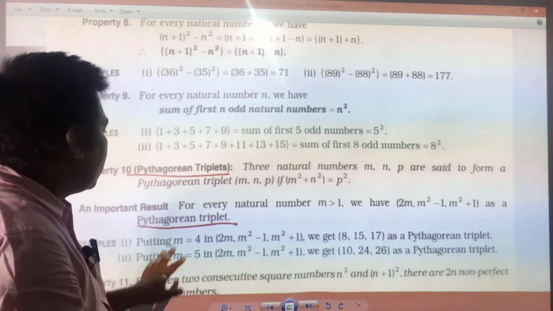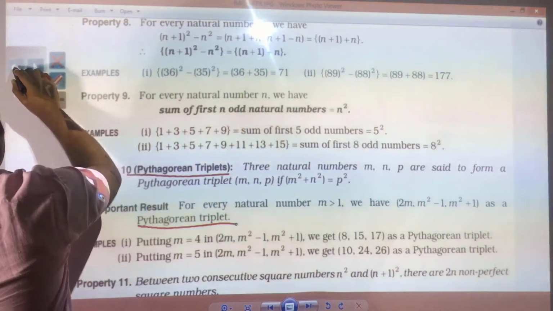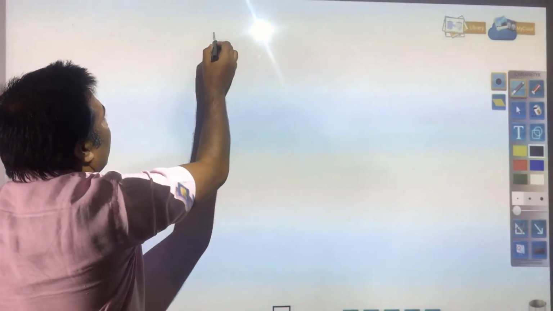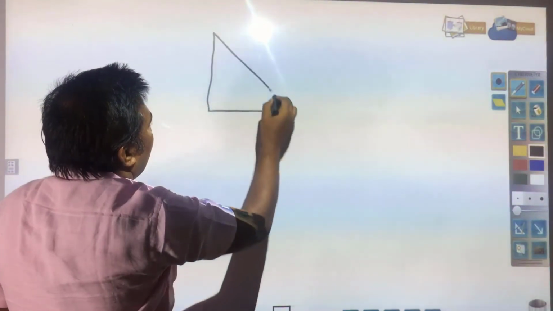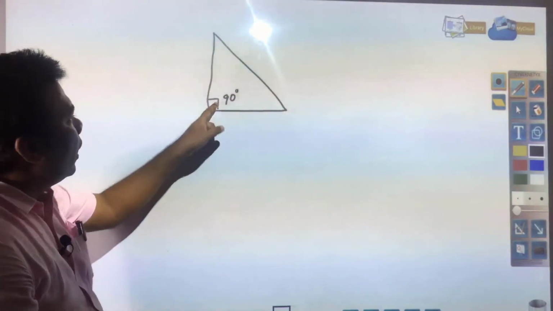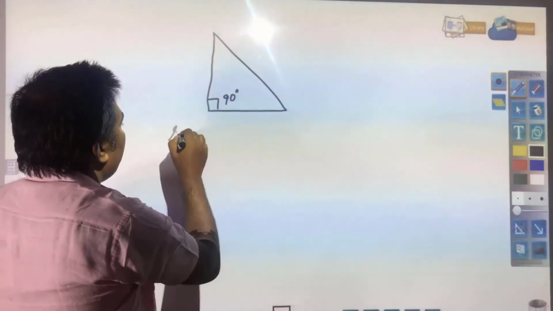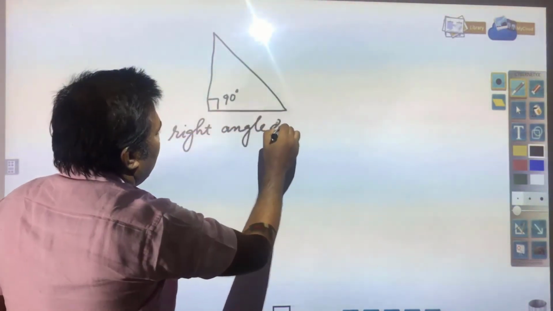Just try to understand what a Pythagorean triplet is. Suppose you have a right angle triangle. I hope you know what a right angle triangle is: one angle must be 90 degrees. Any triangle with one angle of 90 degrees is called a right angled triangle.